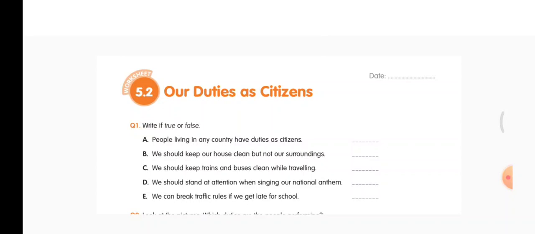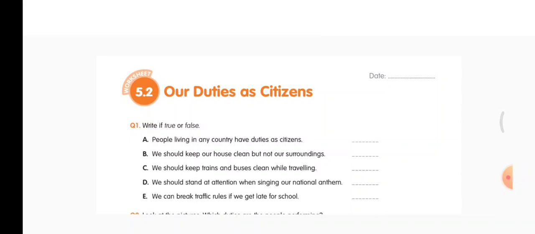C. We should keep trains and buses clean while traveling. This is true. Because it is public property, we have to protect it, right? So that's why we have to keep it clean. C is true.